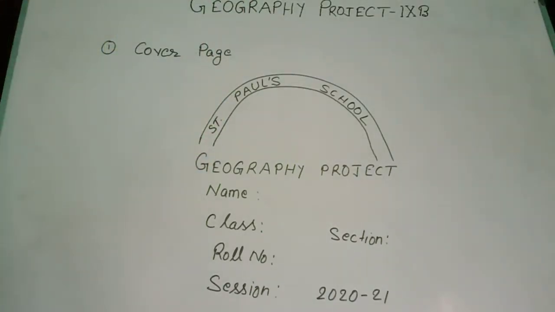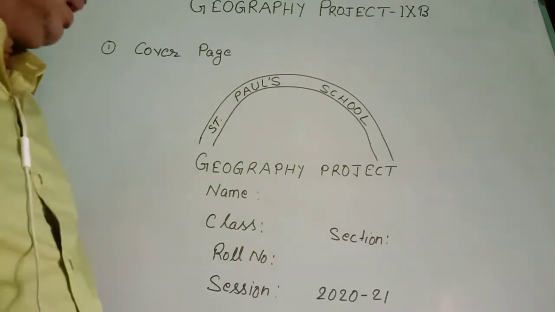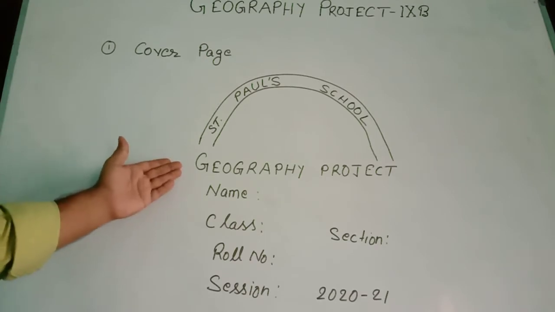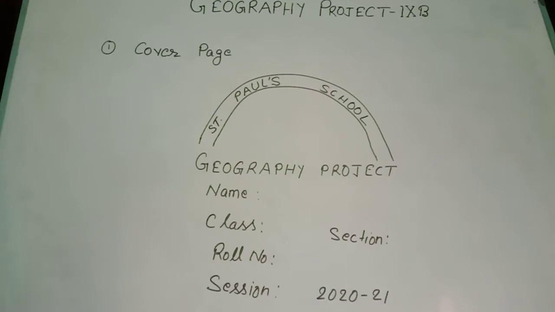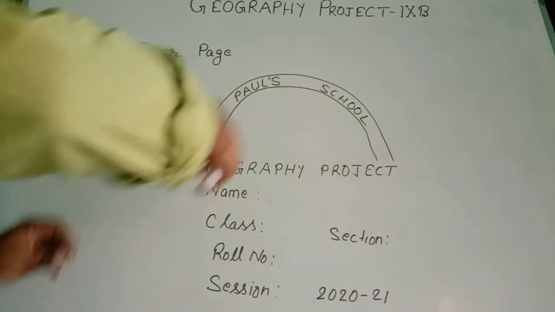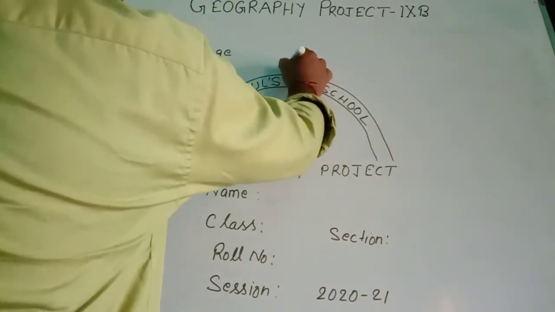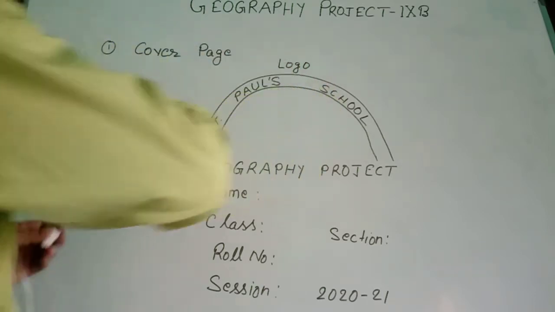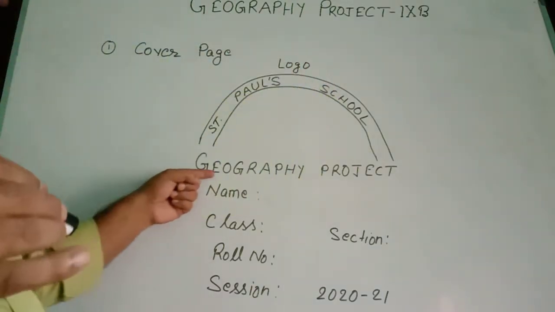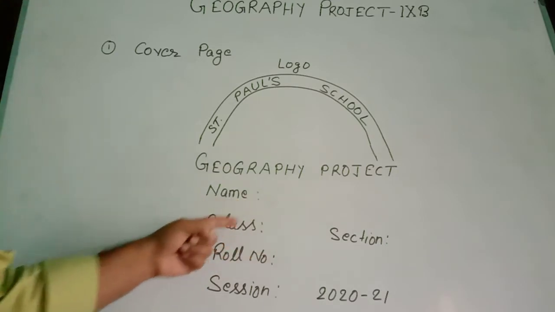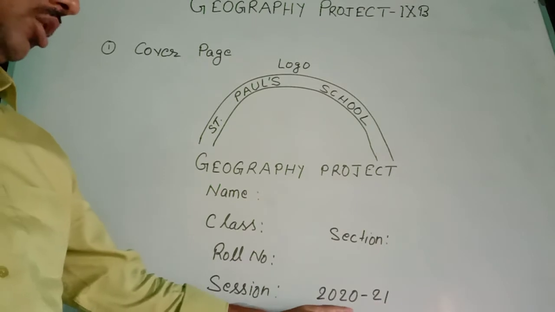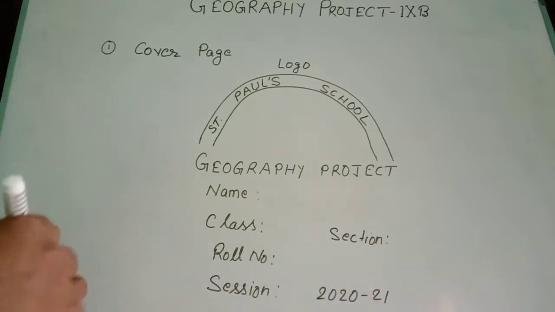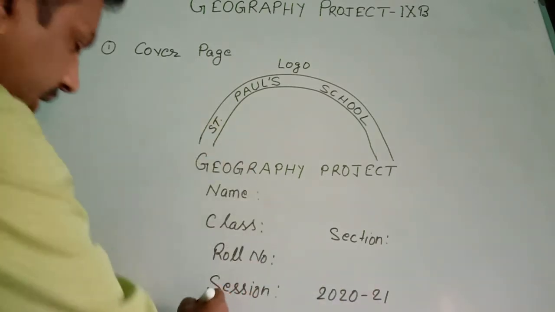Today we are going to discuss geography project work. This is the cover page. Here you will write the name of the school, and at the top of the name of the school you will make the logo of the school. After that you will write geography project, your name, class, section, roll number, session, that is 2020 and 21, and below that you write the topic.